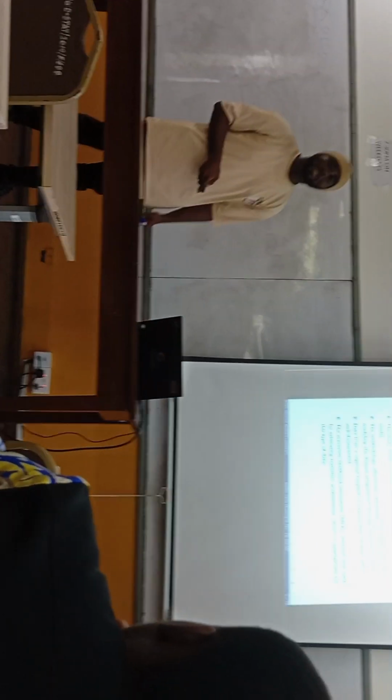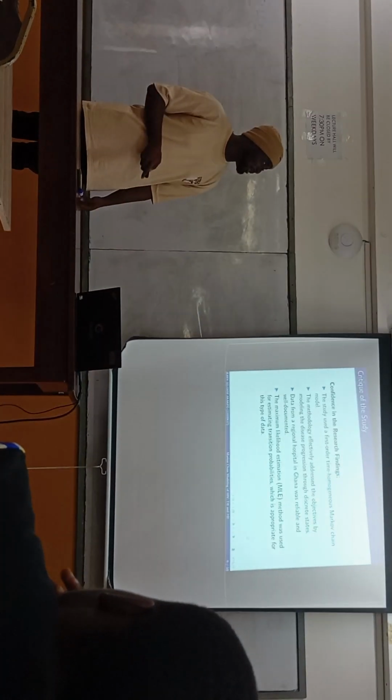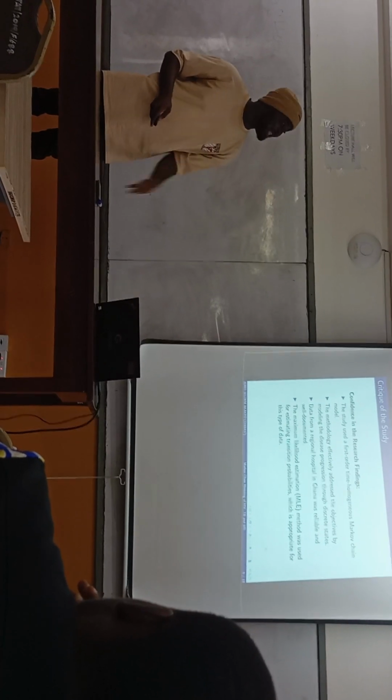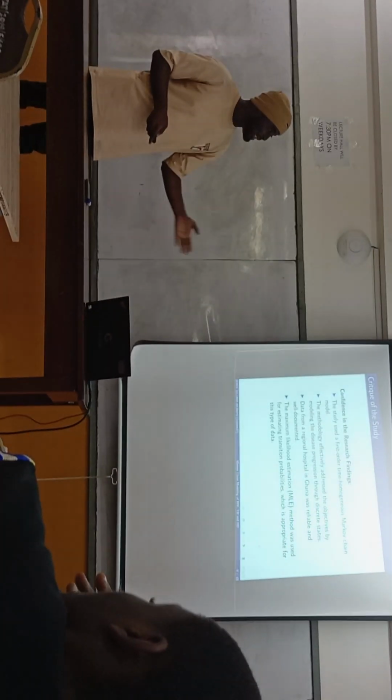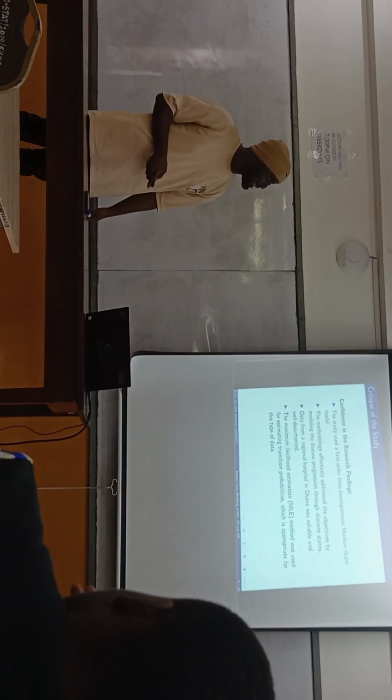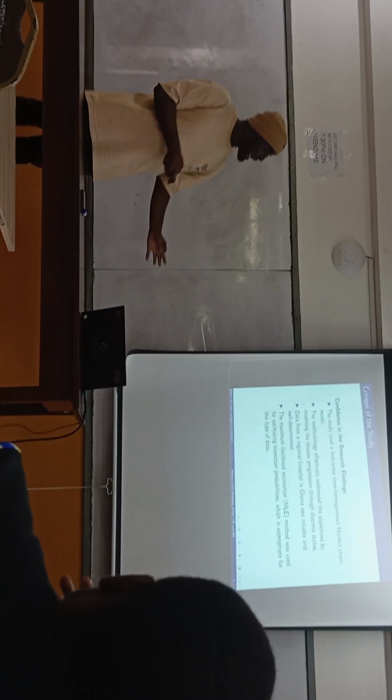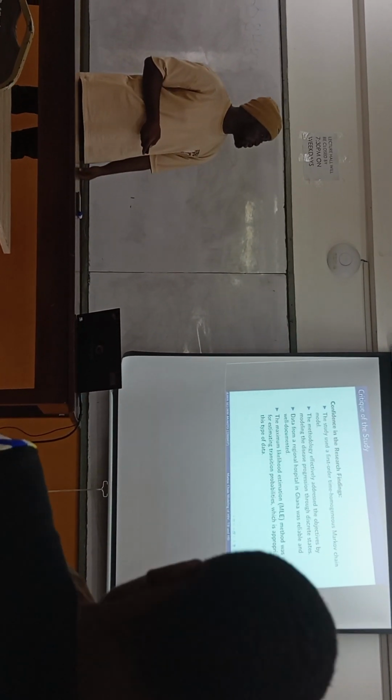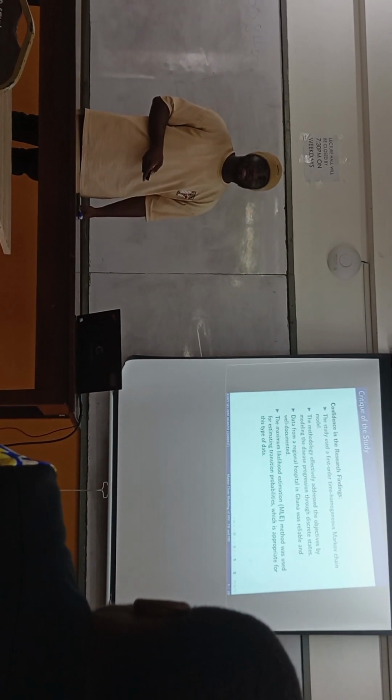Confidence in the research findings: the study used a first-order time Markov chain model, and it effectively addressed the objective by modeling disease progression through discrete states. The maximum likelihood estimation method was used for estimating the transition probabilities, and we'll look at it in the next slide.